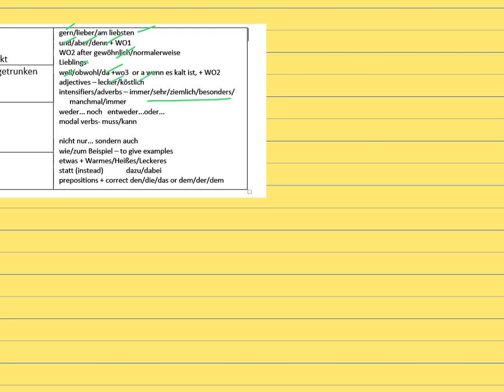I have possibly used some of those, or I kept using nie. I used kann, when I referred to I could not live without meat, but I used it in a sort of imperfect subjunctive type form. Now this one I haven't used, and I'm just going to show you quickly how to do it. It's really useful. It means not only but also. So you could say meat is not only healthy but also tasty.